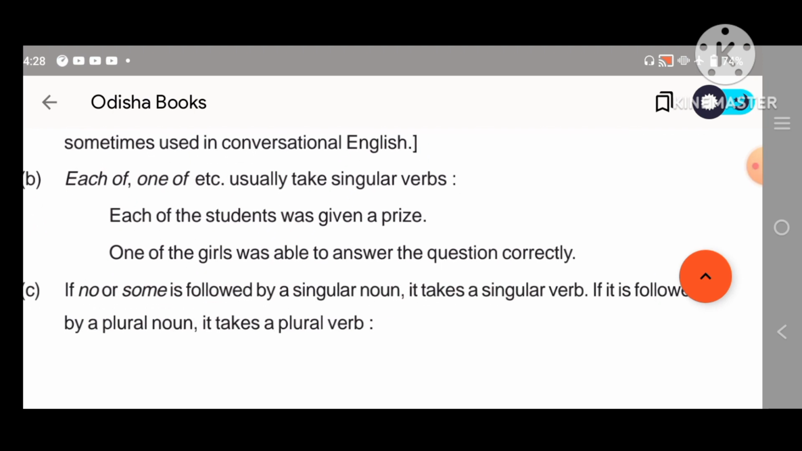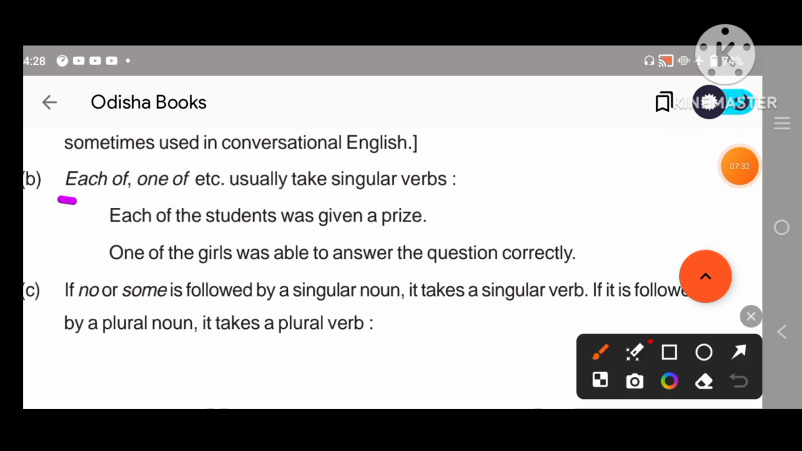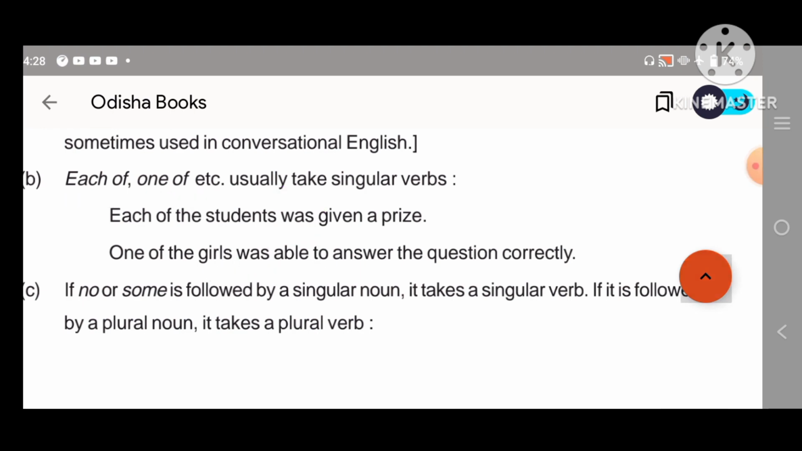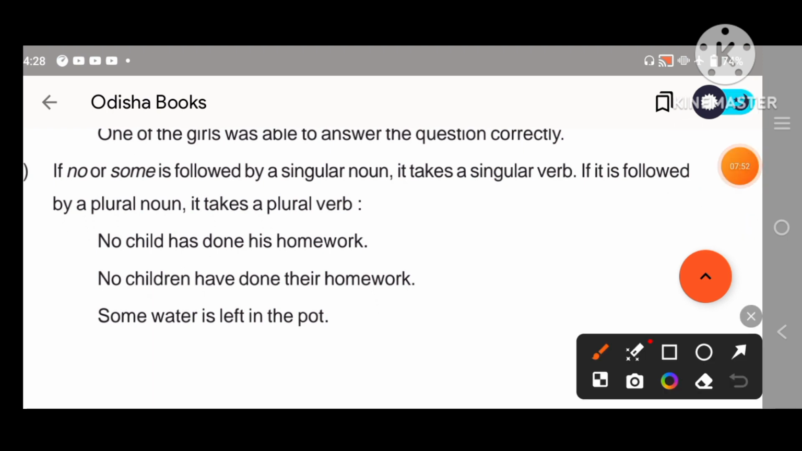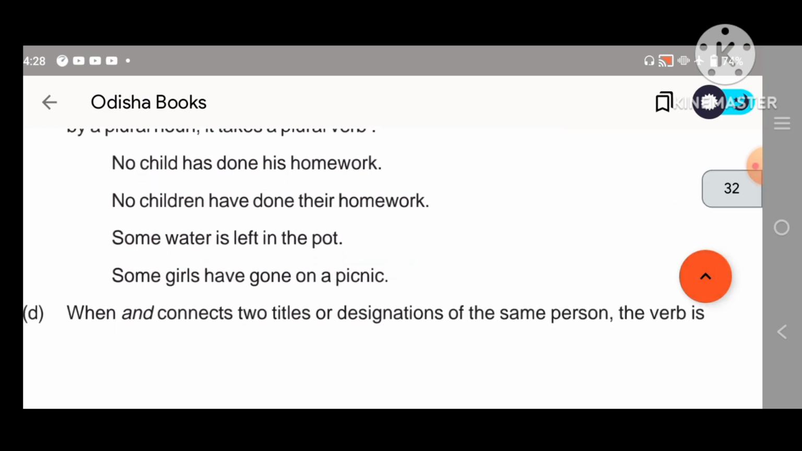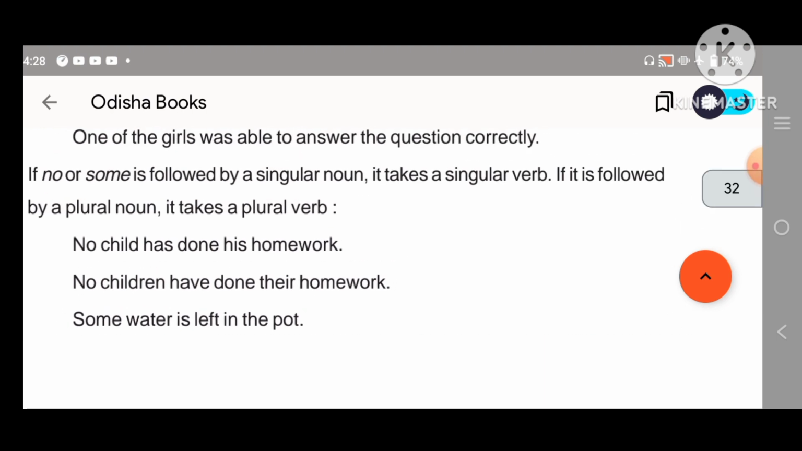Then, each of the students was. Each of, one of usually take singular verbs. One of the girls was, not were. Then if no or some is followed by a singular noun, it will take a singular verb. If it is followed by a plural noun, it will take a plural verb. No child has, because child is singular. No children have, because children is plural. Some water is and some girls have. Do you remember all these things?